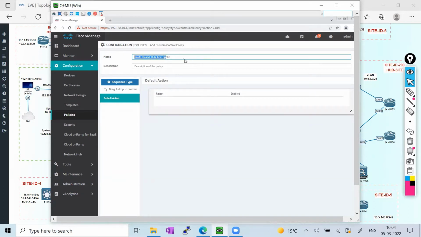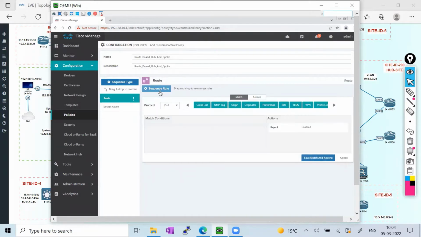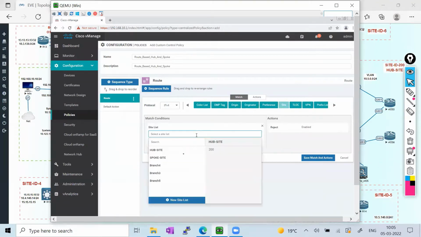I'll copy this, go there, and simply select the route. After selecting the route, I'll go into the sequence, and in this sequence I'll match any site that is a spoke site. You can see all the spoke sites, having 3 sites: 3, 4, 5.